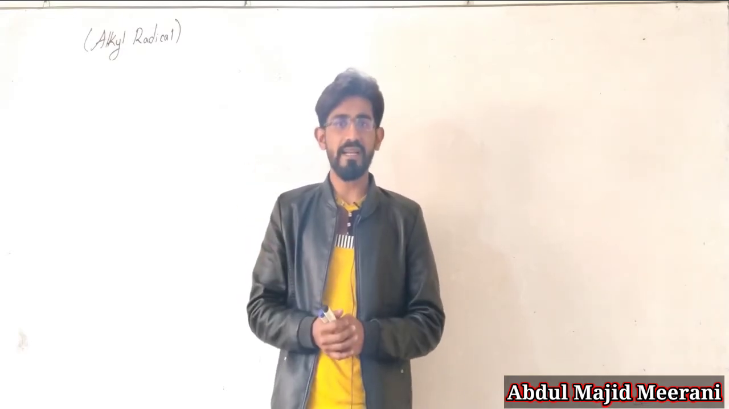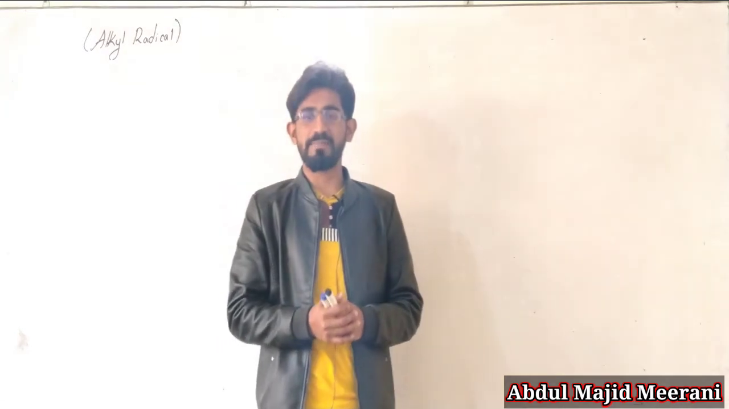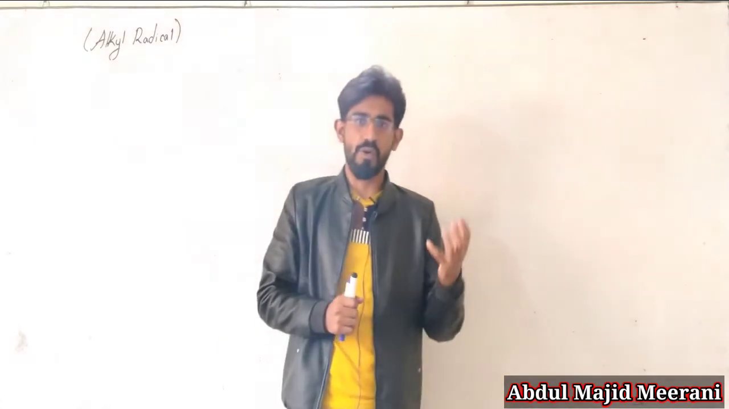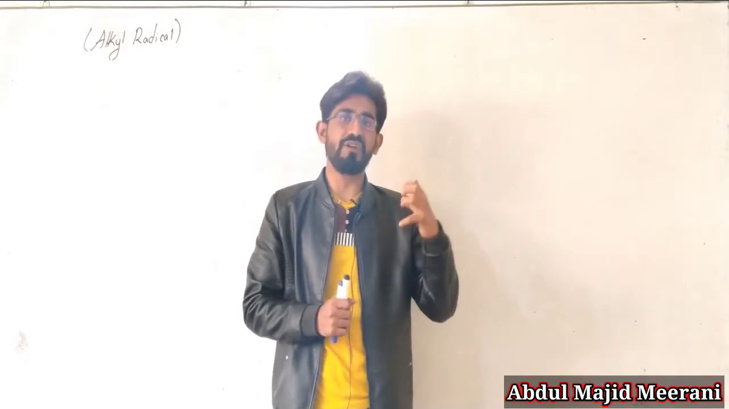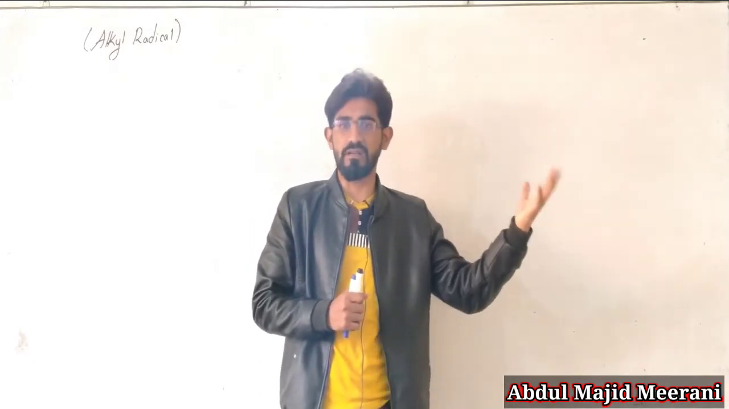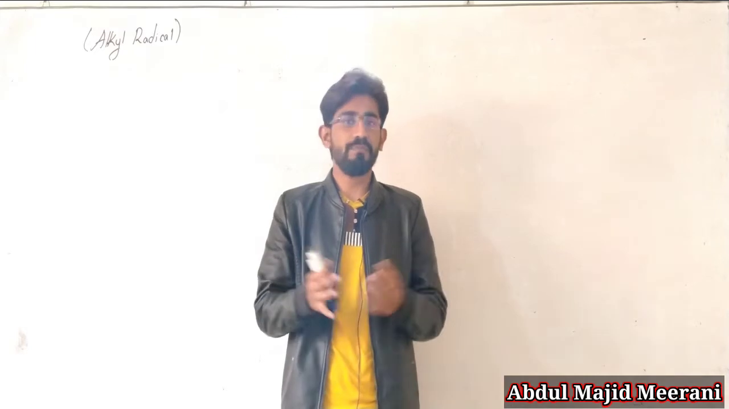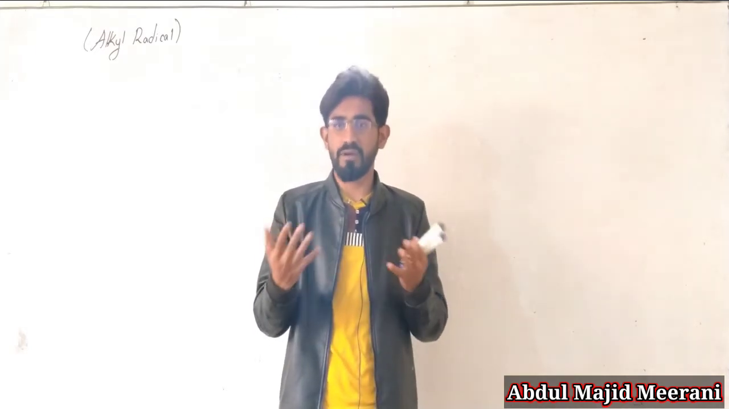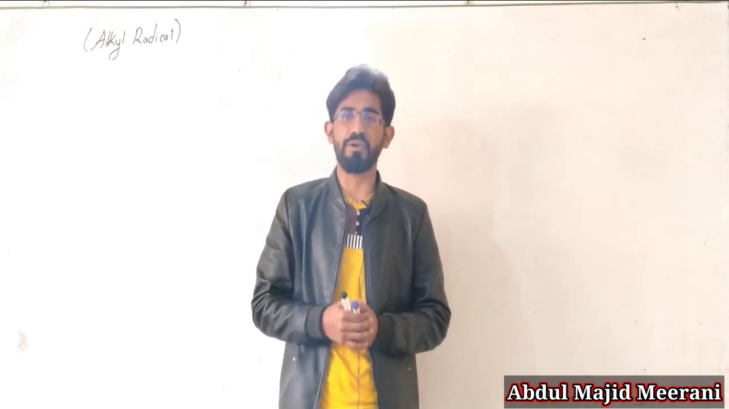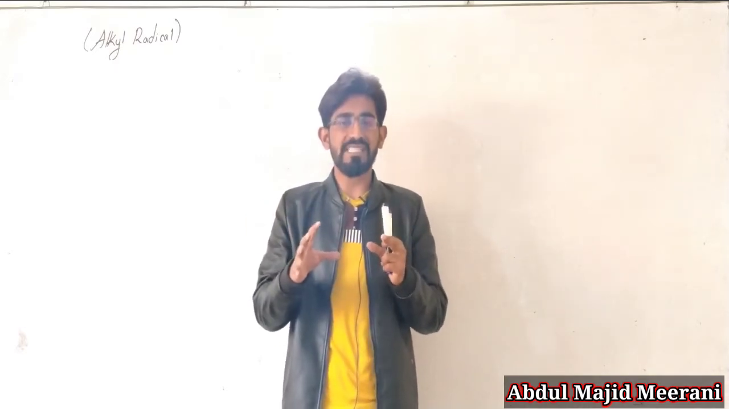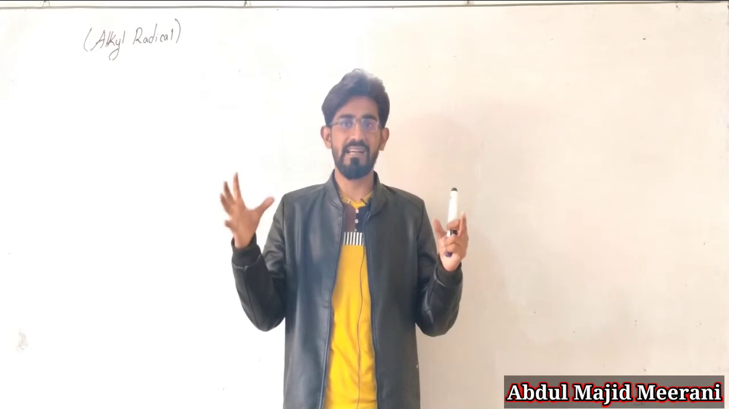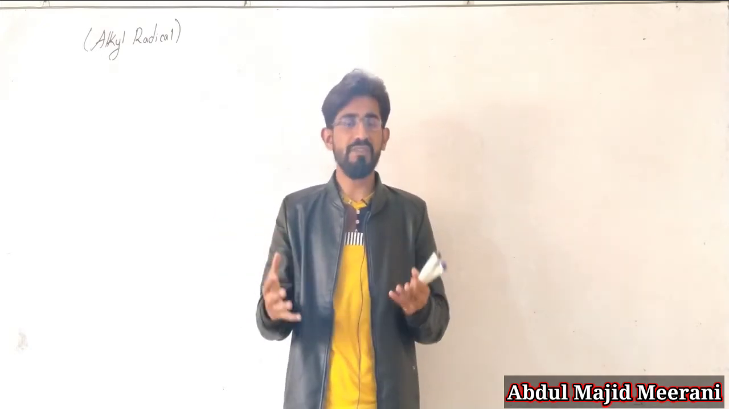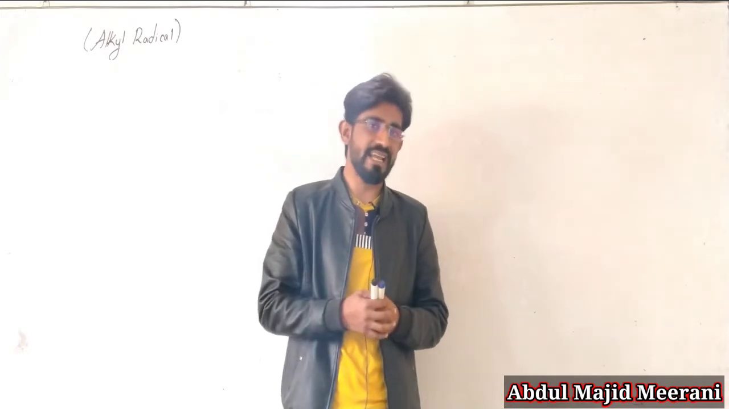Anyway, we are moving towards our topic today, alkyl radical. What is an alkyl radical? An alkyl radical is basically an atom or group of atoms in which one hydrogen is deficient from the corresponding alkane. In my previous lecture, I taught about the classification of hydrocarbons. Hydrocarbons were classified into two main classes, cyclic and acyclic hydrocarbons, in which we talked about alkanes also.